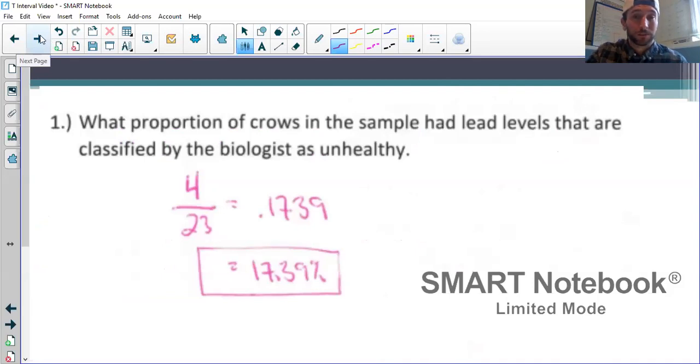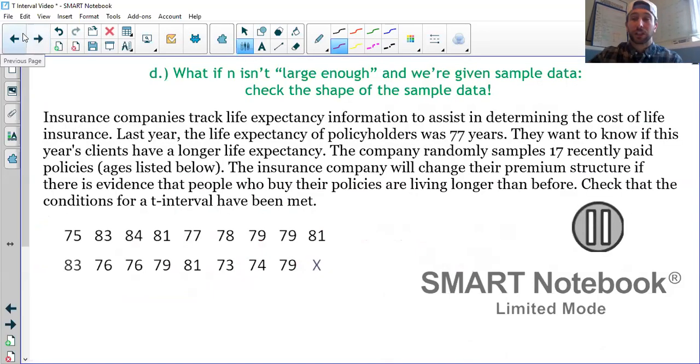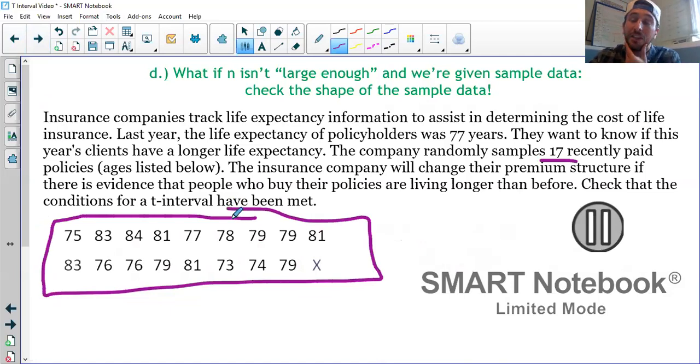All right. Last thing, we're done. Different context here. I mentioned earlier that if you're given conditions, this is solely touching on the conditions. In this context, we only have a sample size of 17. So down here, there are 17 ages of recently paid life insurance policies. In this case, we can't just say the sample is large enough. We have to actually check the shape of this sample data.